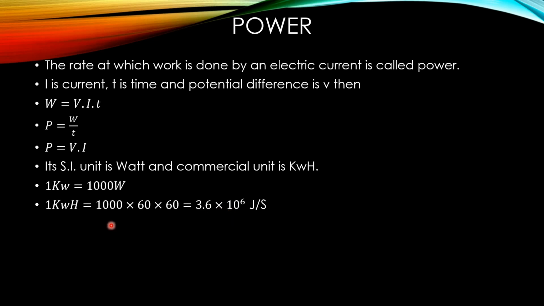So what is power? Rate at which work is done is known as power. Its SI unit is watt. Its commercial unit is kWh, kilowatt hour. The relation between kilowatt hour and joules, or conversion of kilowatt hour into joules, is 3.6 into 10 power 6 joule.